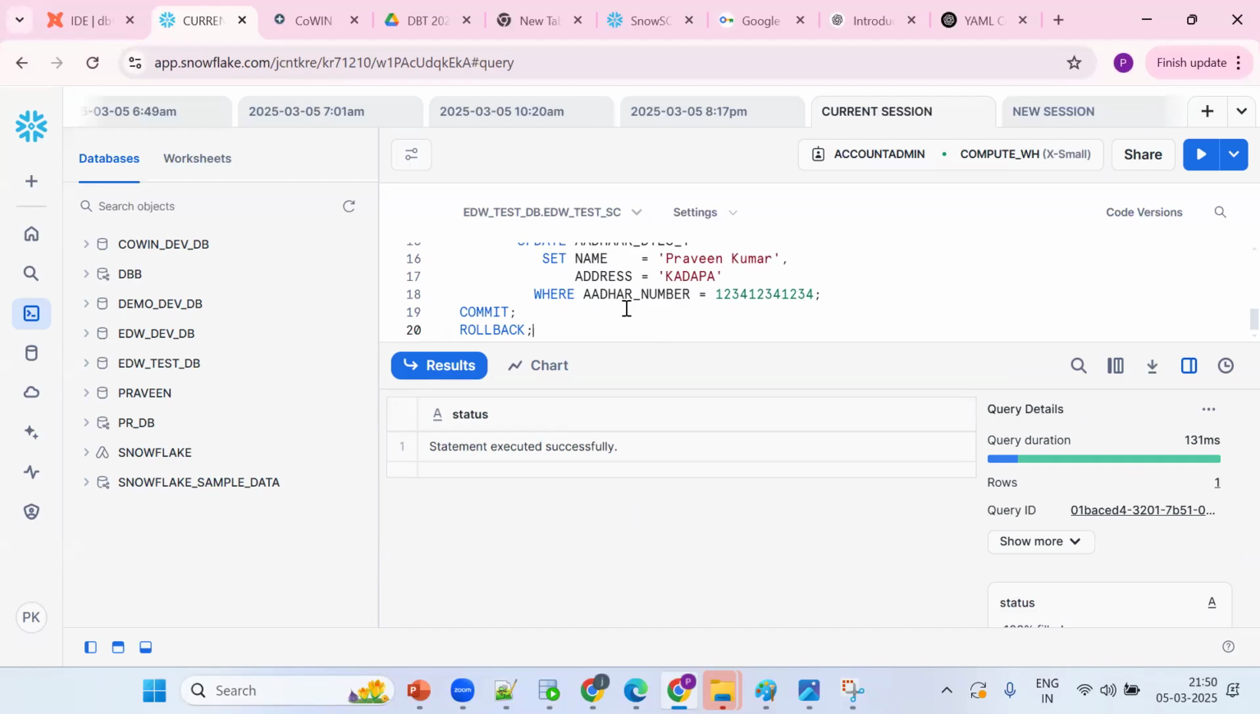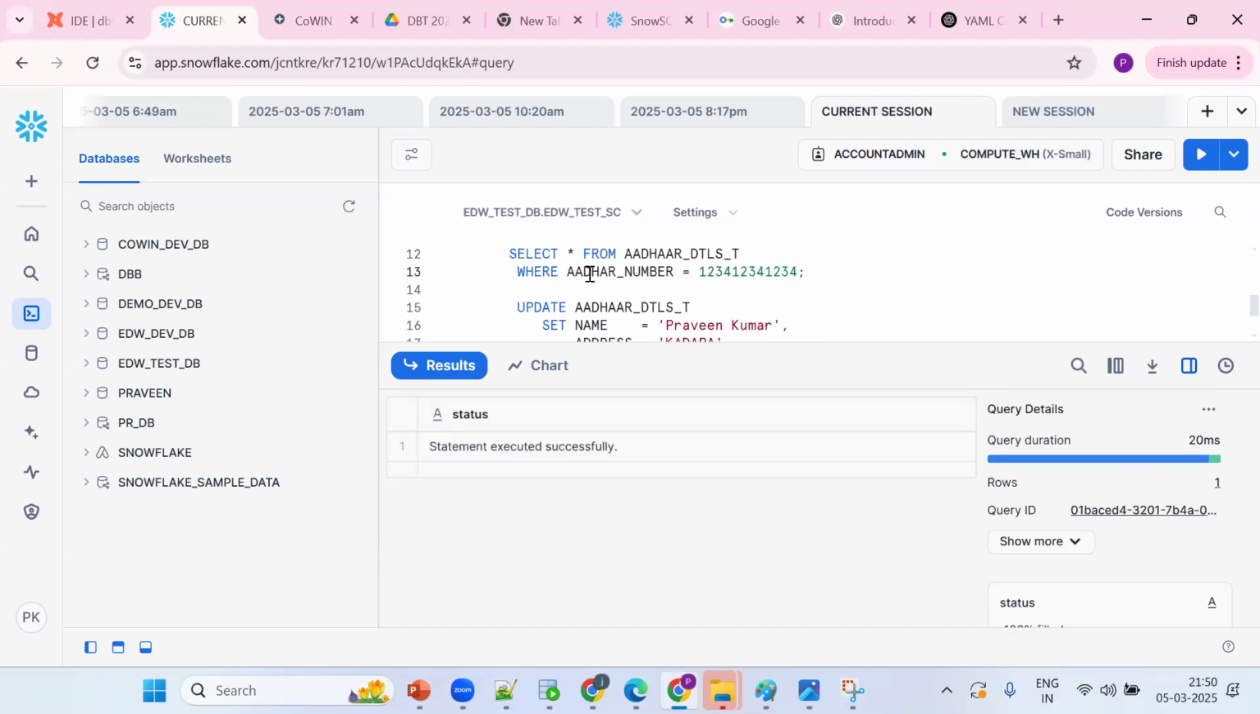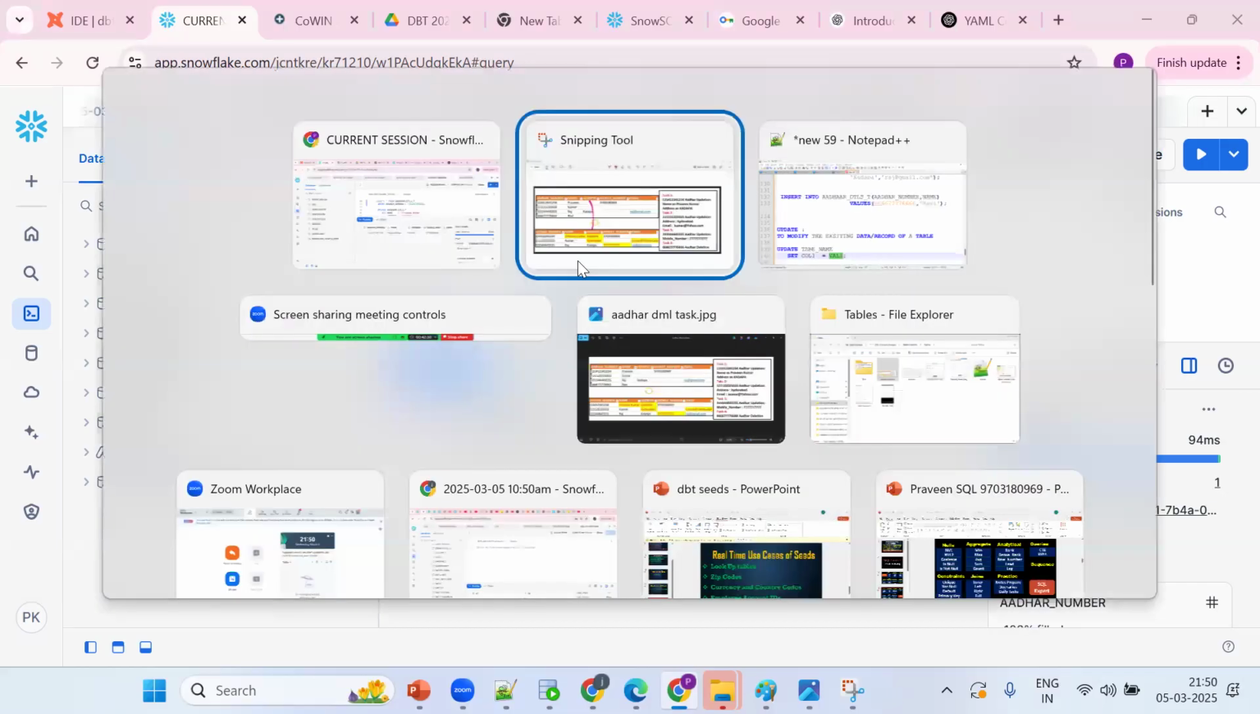Anybody? If you put rollback? No, because since we committed, we can't revert the changes anymore. Okay, so this is the functionality. Same thing, go for one more thing.